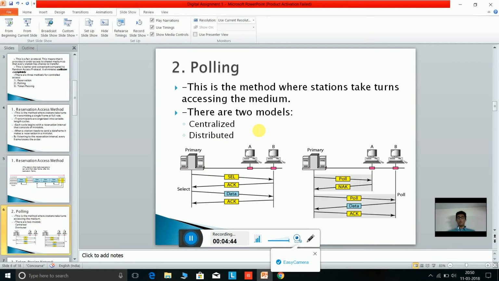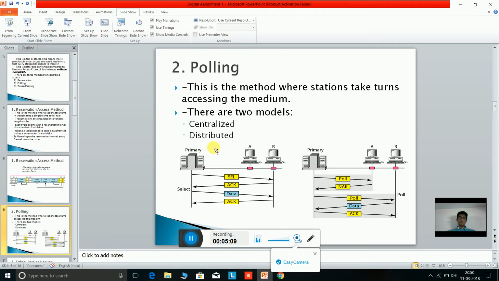But in polling, suppose a station wants to communicate with some other station, then the station sends a poll, and if the other station is ready to communicate, then it sends an acknowledgement that yes, I am ready to communicate, and then the first station sends the data and the second station sends an acknowledgement that yes, I have received your data.